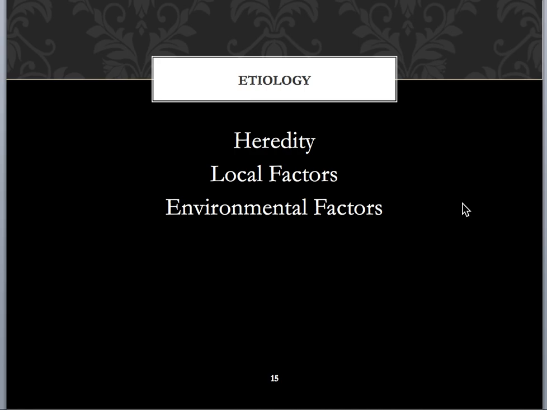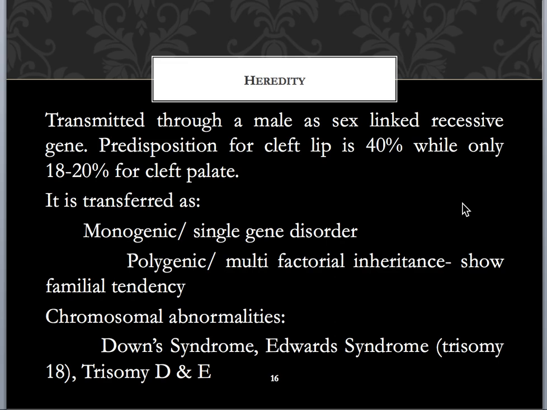Mainly cleft lip and palate occur because of hereditary changes or gene defects, local factors and environmental factors. Coming to the hereditary changes, it is mainly a single gene disorder or a polygenic or multifactorial disorder, and the predisposition to cleft lip is more, that is 40%, while for cleft palate it is 18 to 20%. Chromosomal abnormalities like Down syndrome, Edwards syndrome and trisomy D and E may also include cleft lip and palate. Not necessarily all Down syndrome patients will have a cleft lip and palate.